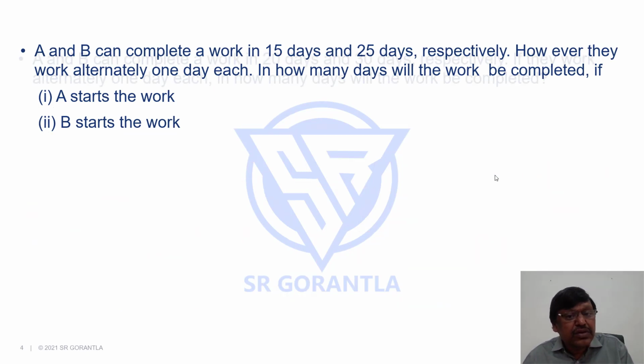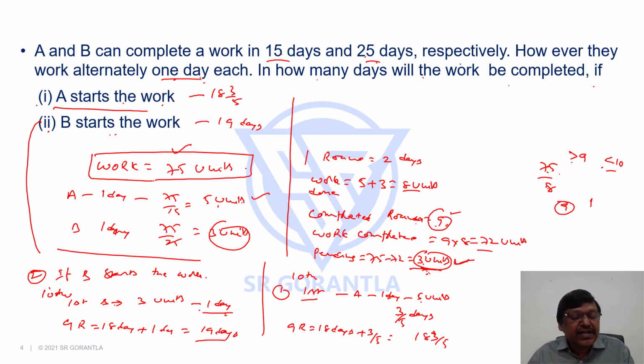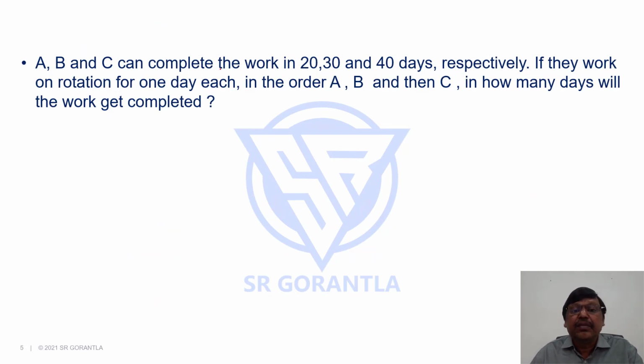And in the previous case, though it was not given who started work, we could do it because we have the exact number of rounds. That is the difference between these two questions, right? So let's take up one more example. A, B, C can complete the work in 20, 30, 40 days respectively. If they work on rotation for 1 day each in the order A, B and then C, in how many days will the work get completed?